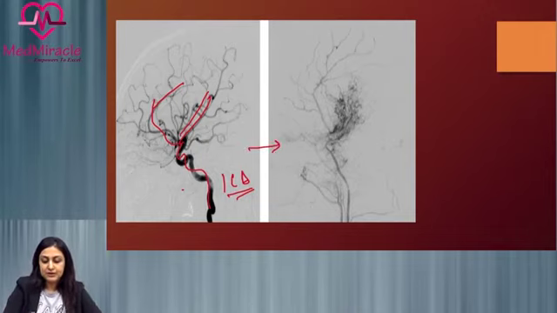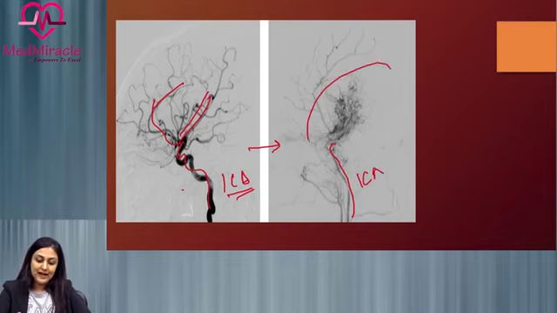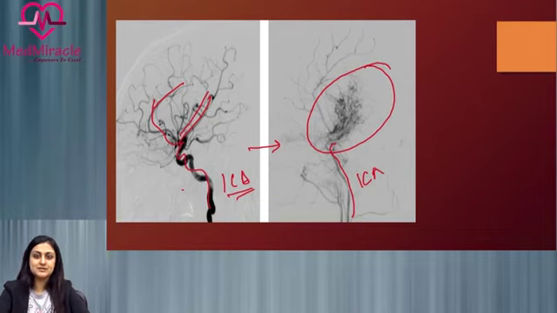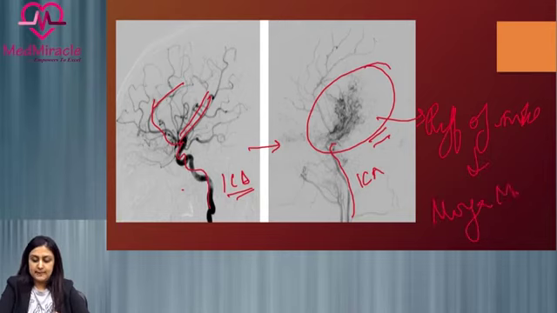However, in this particular case, what we are seeing is marked narrowing of the main ICA and we are not able to see any vessels here. In fact, we are just seeing a cluster of vessels which are nothing but collaterals. Now this particular appearance is called puff of smoke, which is seen in Moyamoya disease.